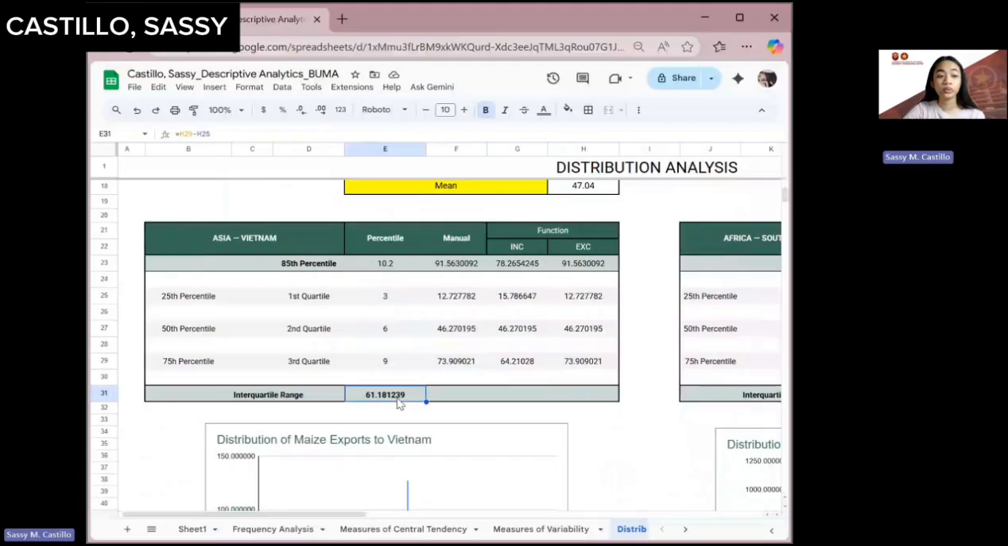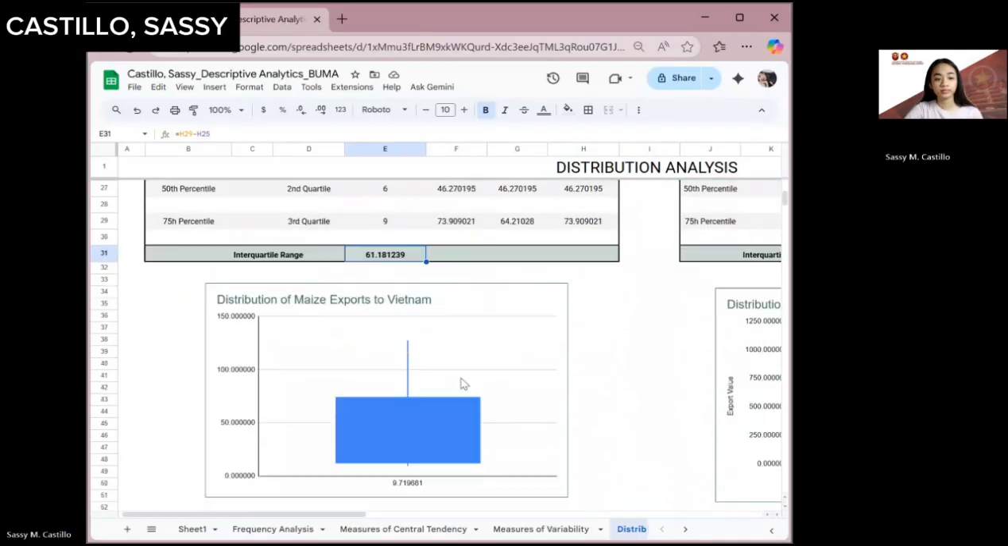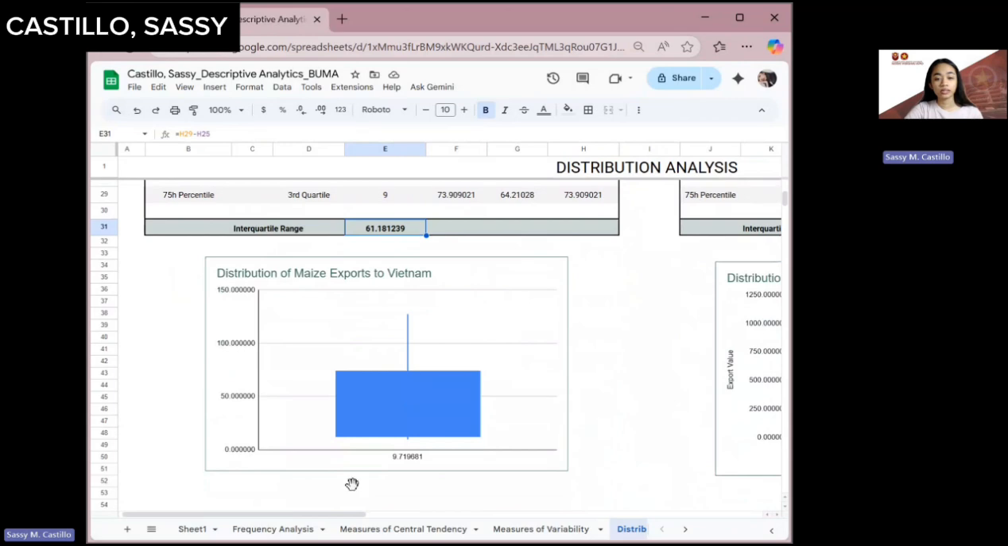Okay, so the interquartile range is the subtraction of our manual computation of the third quartile minus the first quartile. Okay, so this is my plot. This is my box plot on the distribution of maize export to Vietnam.